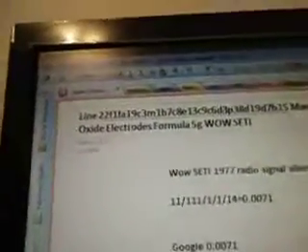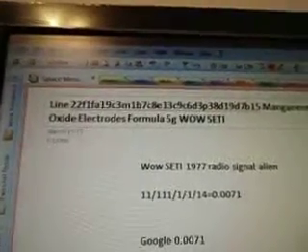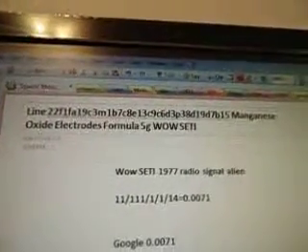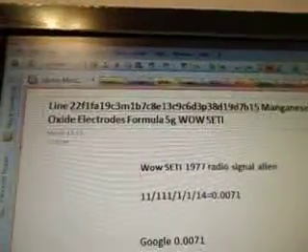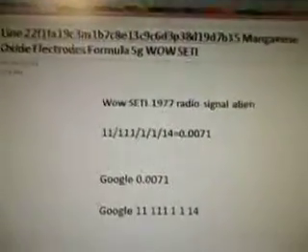This is part 284C3M1B7C8E13C9C6D3P38D19D7b15. It's line 22f1fa19C3M1B7C8E13C9C6D3P38D19D7b15 Manganese Oxide Electrodes formula 5G Wow Seti.